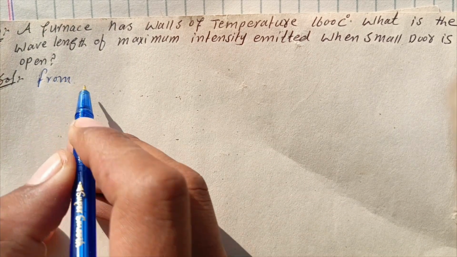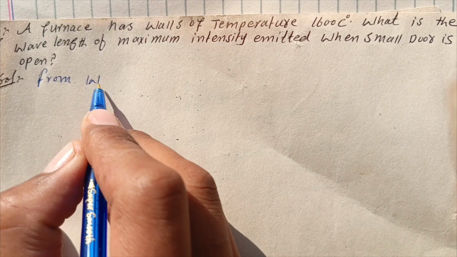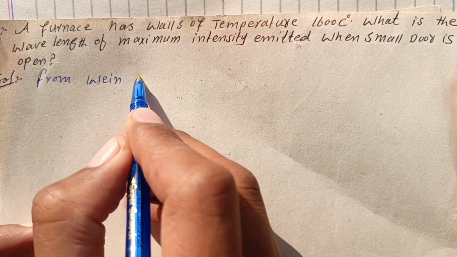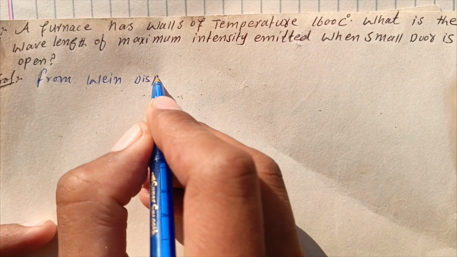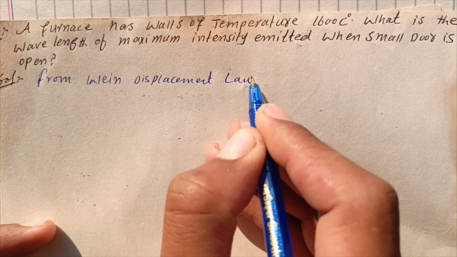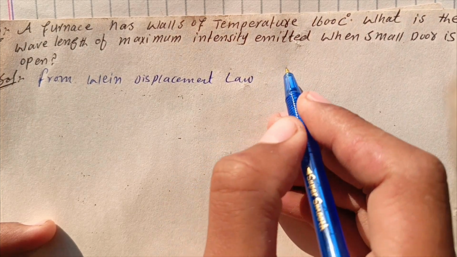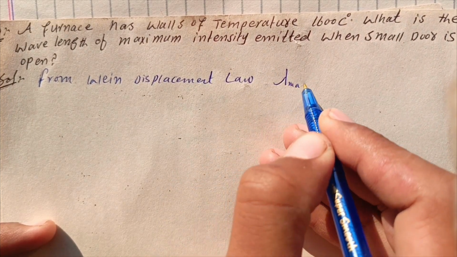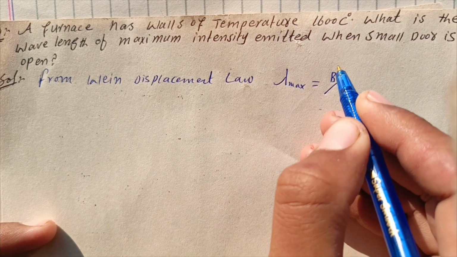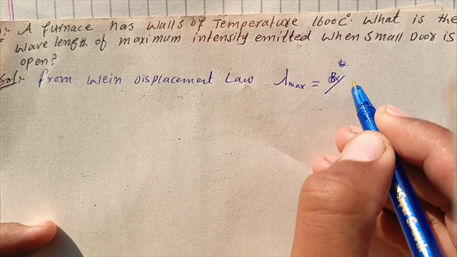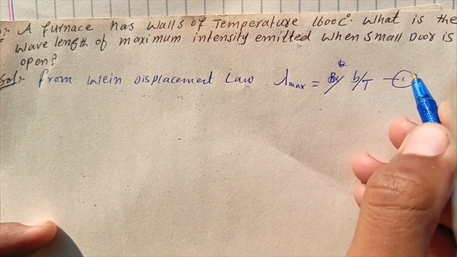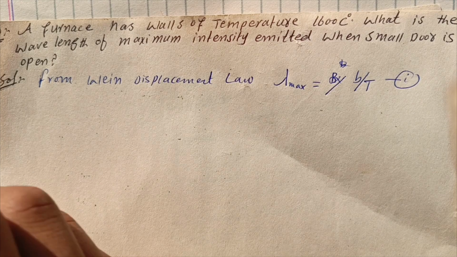From Wien's displacement law, lambda maximum is equal to b divided by T. This is equation 1.